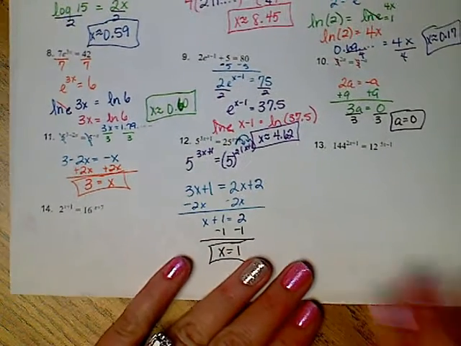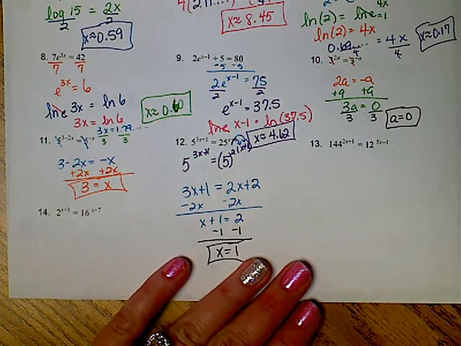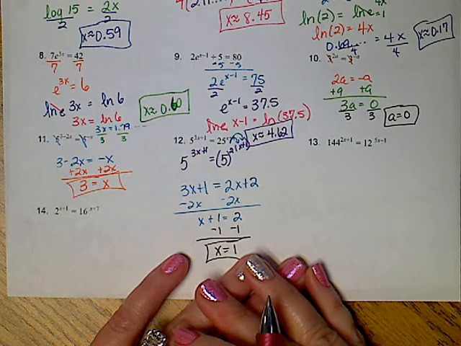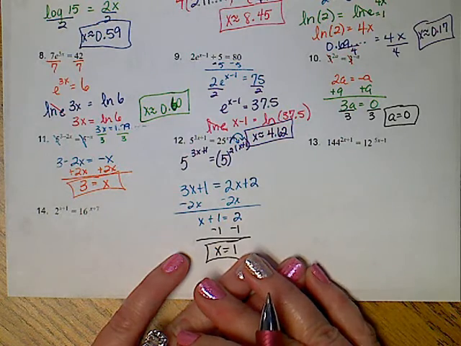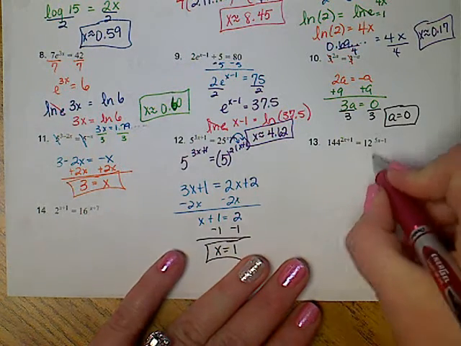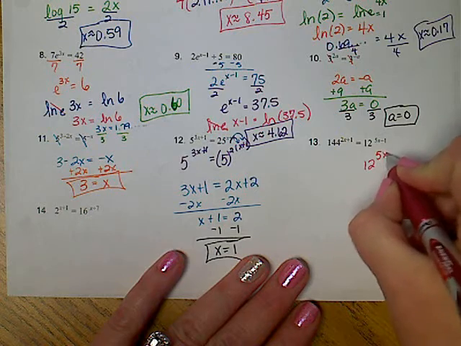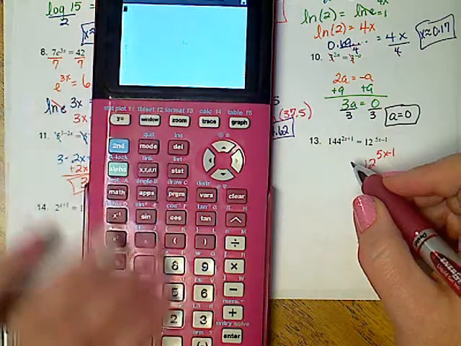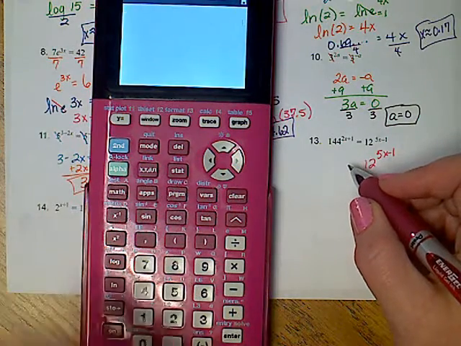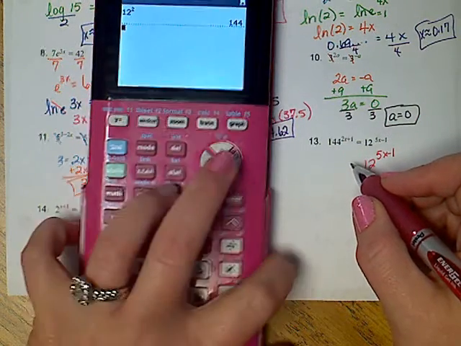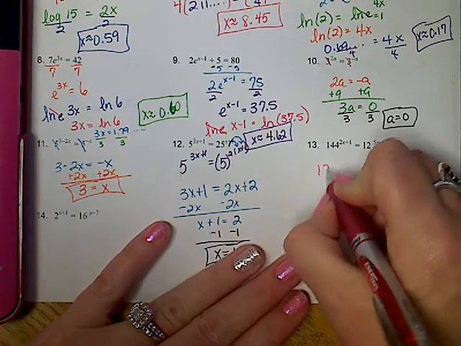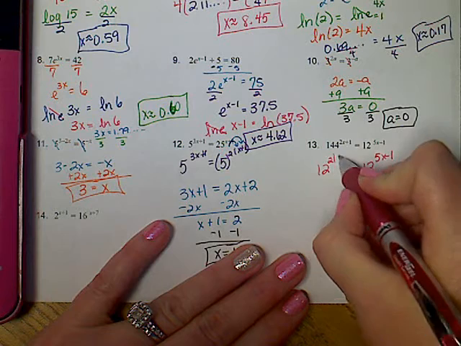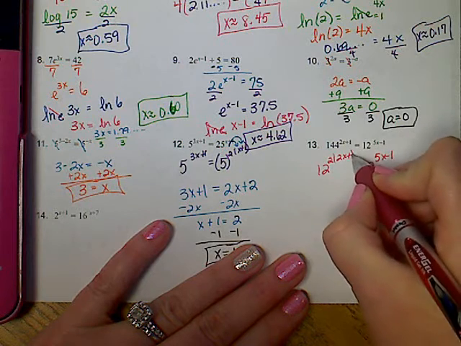Alright, we're going to do one more of these. We've got 144 and 12. Those are not the same bases. But 12 is smaller, so I'm going to keep 12. And I know this, maybe you don't, but 12 to the second power is 144. So I'm going to say 12 to the second power, but I have to keep what I already had.